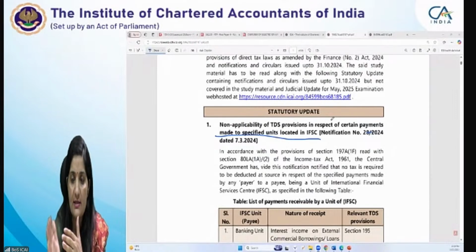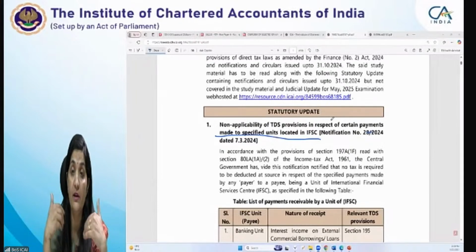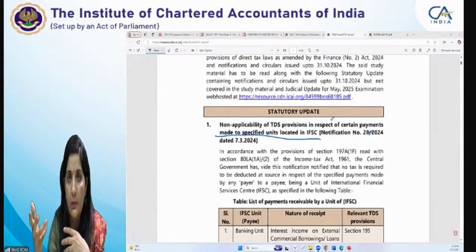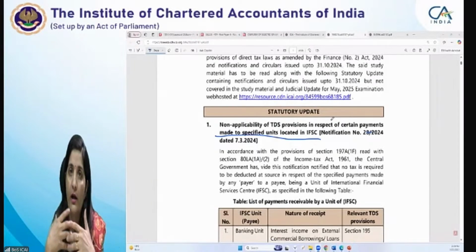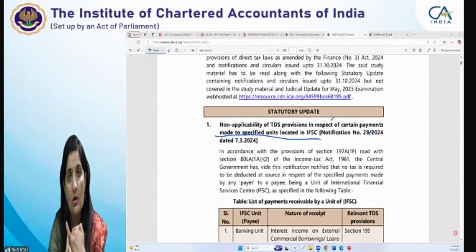This RTP is one of the publications where we have covered the start update. You should have no doubt, because students have lots of doubts about why no start update is given to make us aware of the provisions being amended. Let me make it clear: the start update is just for bringing out significant notifications and circulars only.